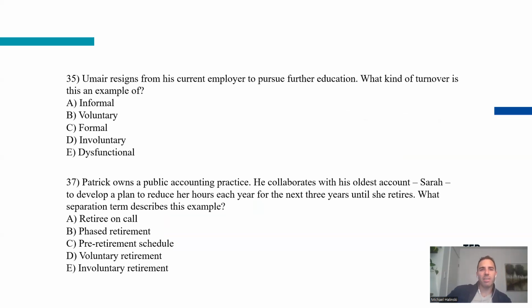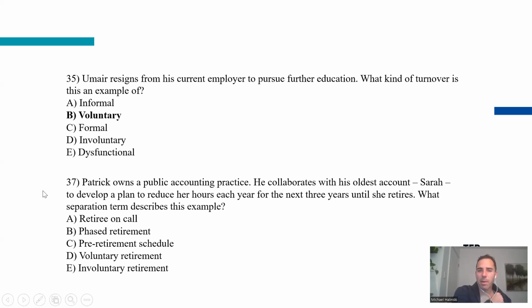Umair resigns from his current employer to pursue further education. What kind of turnover is this an example of? We talked about 2 different types of turnover in class. We talked about voluntary and involuntary. Voluntary turnover is when you choose to leave an organization, and that's exactly what this is. Involuntary turnover is when the organization chooses to end employment with you. Okay.